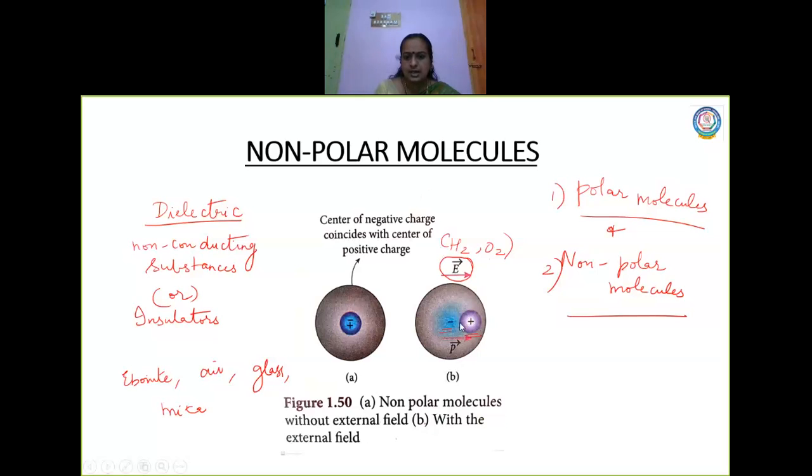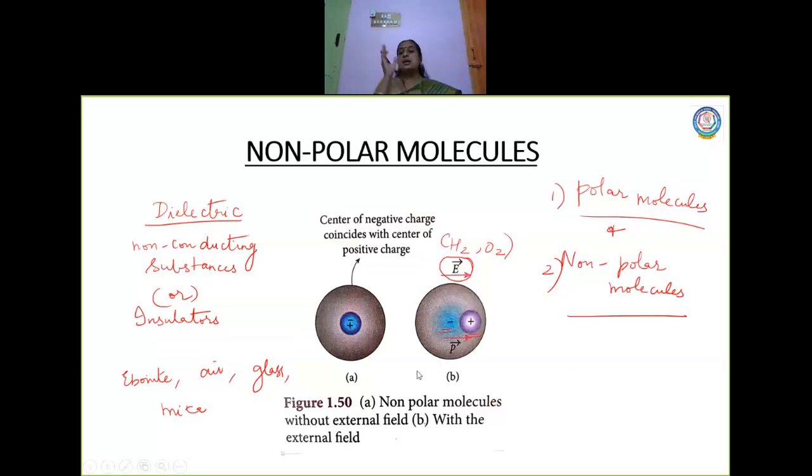There is a small distance that separates these charges due to the application of the electric field. There is a small realignment of the positive and negative charges here, which induces a dipole moment. Here it is P, and before there was no P. So now a dipole moment is induced. This can be done when you give an external electric field.